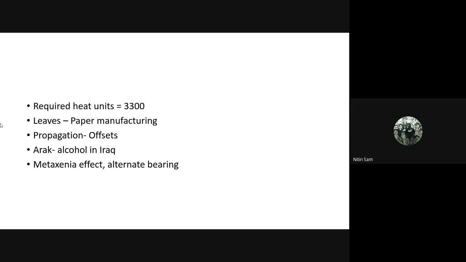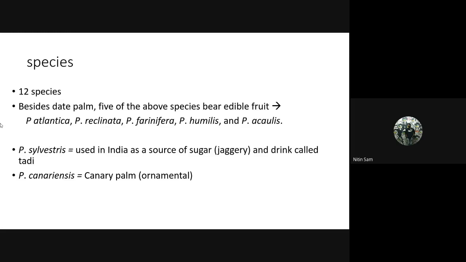It is the character of the fruit obtained from the pollens. Metaxenia effect is also found in sapota. Then, coming to species, there are 12 species. Among them, this is not such important. Atlantica, these are all also edible, but they want to ask this. Then yeah, this is important.